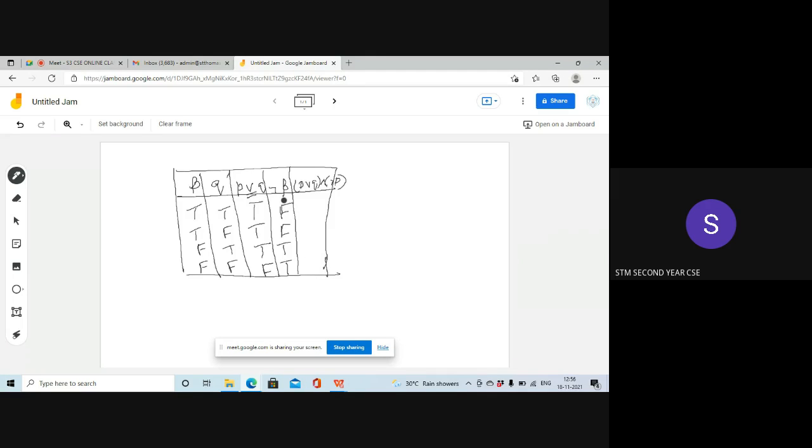Okay. So next what we are going to do is P or Q and not P, isn't it? So we are going to take these two columns and find the AND of these two columns. This is AND, okay. What will you get as output? AND means only if both the variables are true, then the output is true. So what will be the output here?